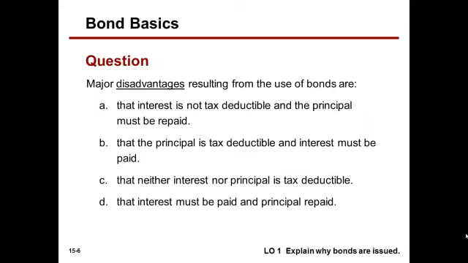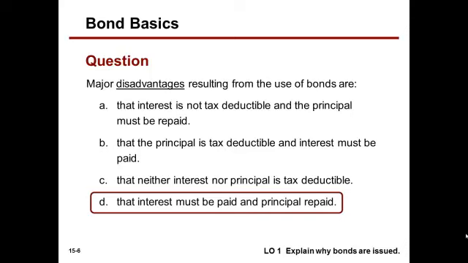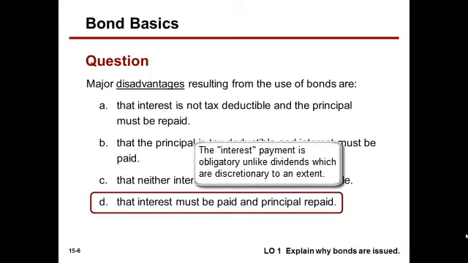Review question. Major disadvantages resulting from the use of bonds are that interest must be paid and principal must be repaid. Unlike issuing stock, the corporation doesn't have to buy back that stock. Issuing bonds, the principal amount is repaid to bondholders and interest along the way.